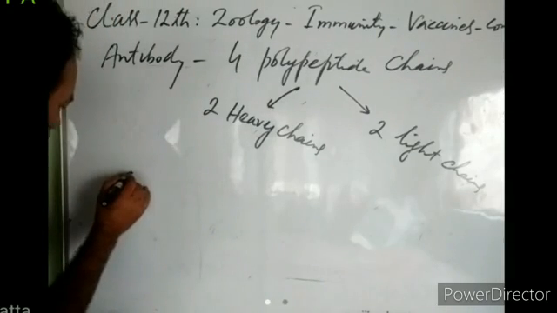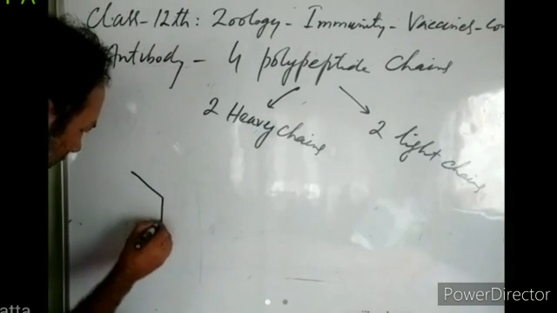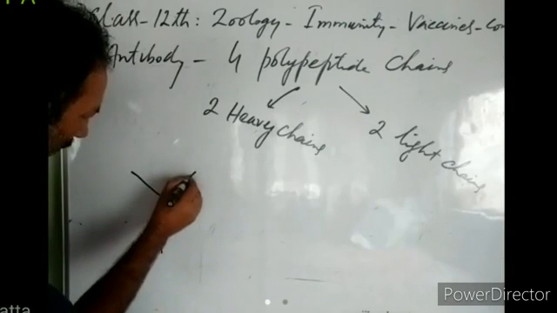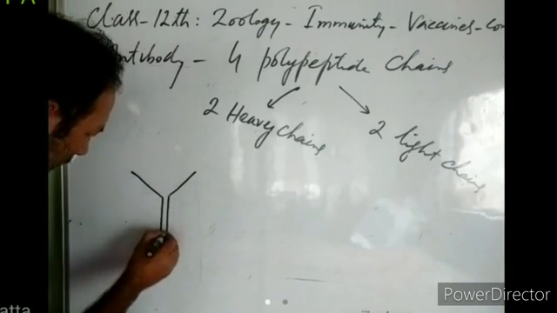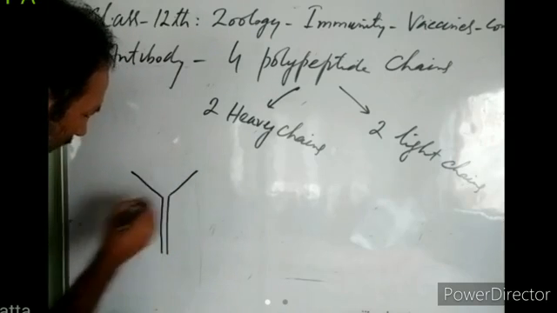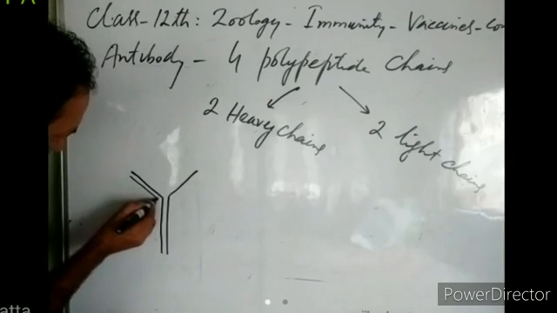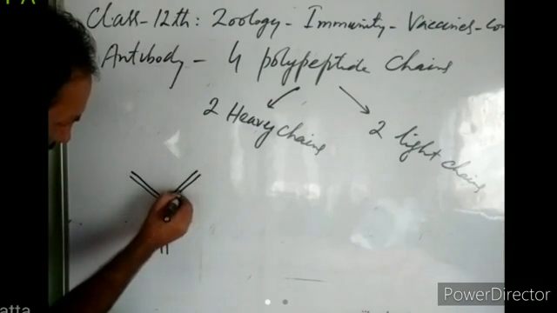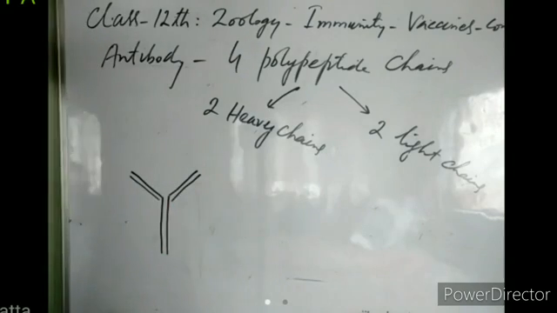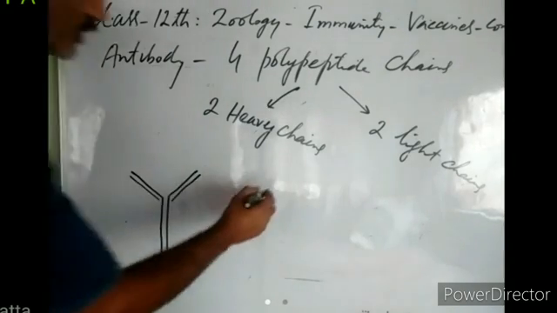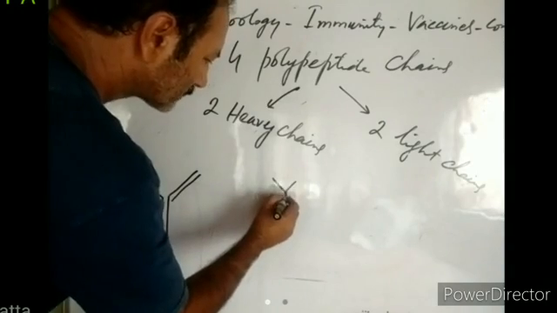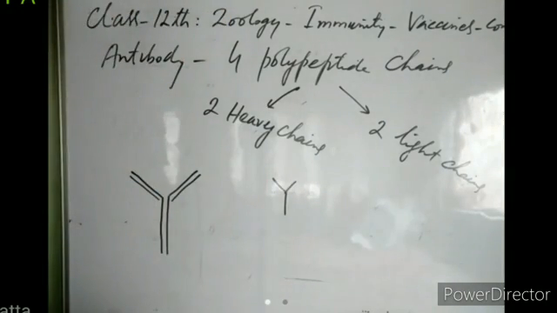So this is a long polypeptide chain. This is another long polypeptide chain. So these are the heavy chains. Then there are two light chains. This is a small light chain. This is a light chain. So in this way, these antibodies form a Y-shaped system. This protein assumes a Y-shaped structure.